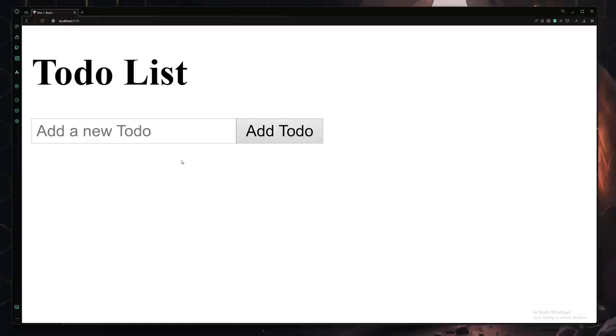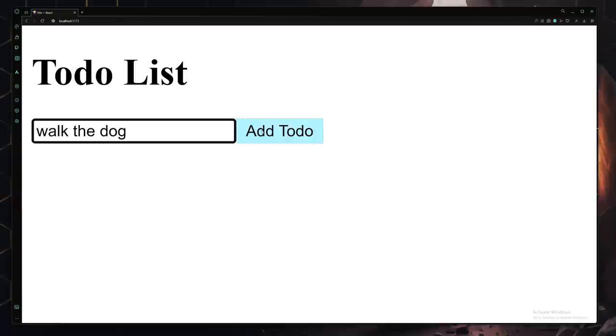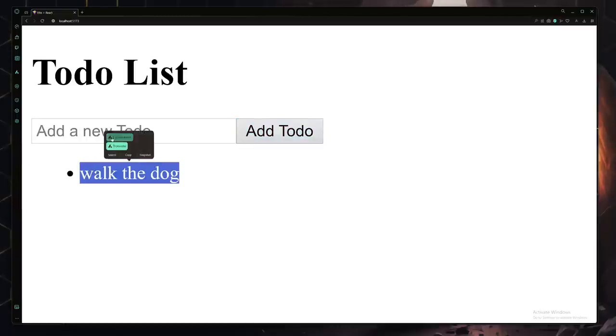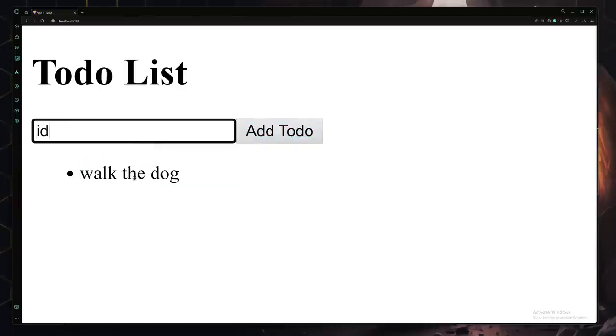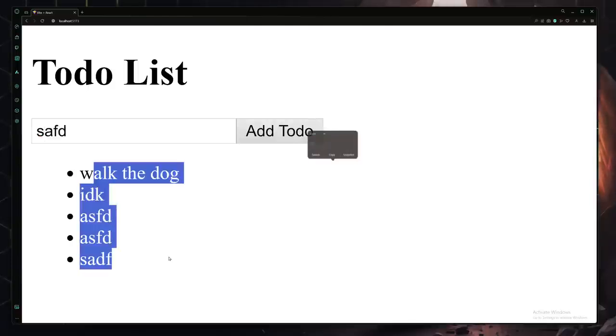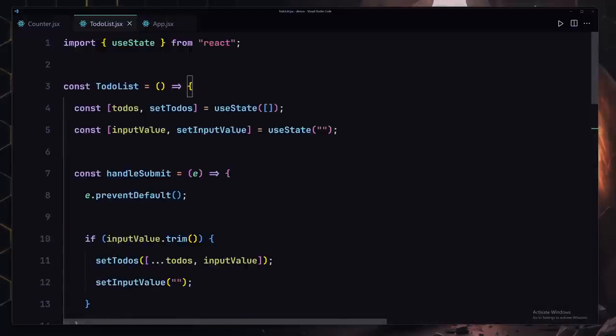So now I'm going to save my file, and now let me write, I don't know, walk the dog. Let me click on the add to do. So it's going to add there right here. You can also write something else and click on this. So it's going to add there right here to this to-do list. So yeah, that was another example of this to-do list.